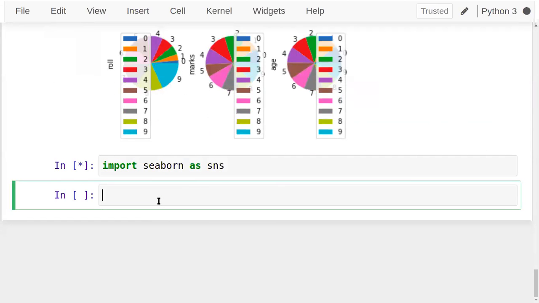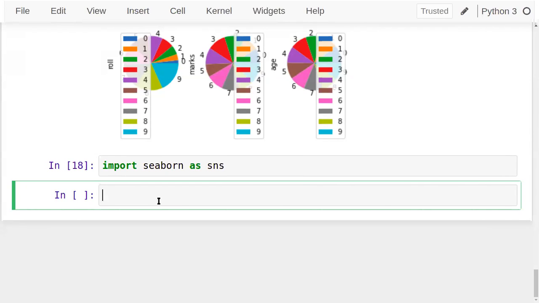Import seaborn as sns. sns is the short name that data scientists prefer for the Seaborn library. If I want to use some data frames, they are pre-built and available in Seaborn, and in the examples here I'll be using such data frames.